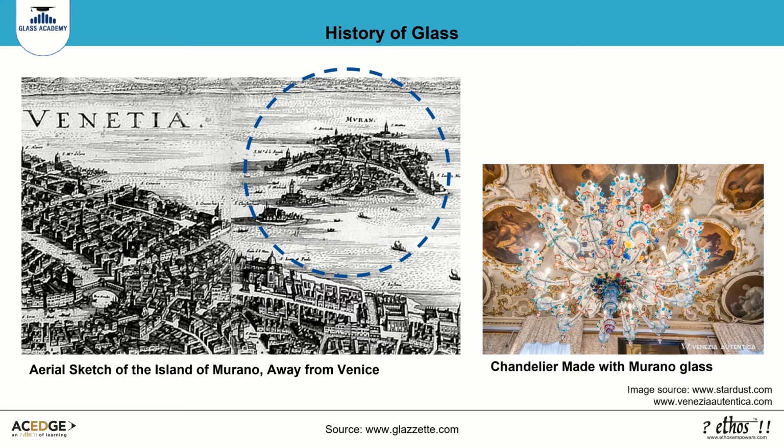Equipment was transferred to the Venetian island of Murano, marking the second golden age of glass. Venetian glass blowers created some of the most delicate and graceful glass the world had ever seen. Murano became the center of glass in 1291 when all the glass makers were forced to move their foundries to the island of Murano, away from the Venetian Republic to save the wooden residences from catching fire.